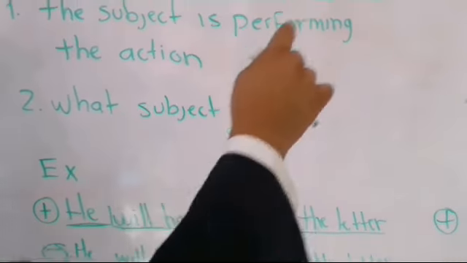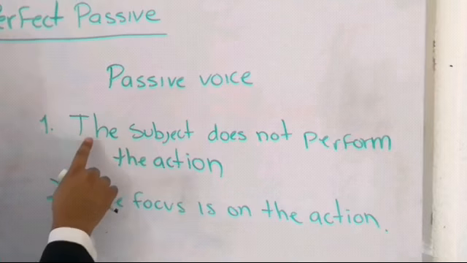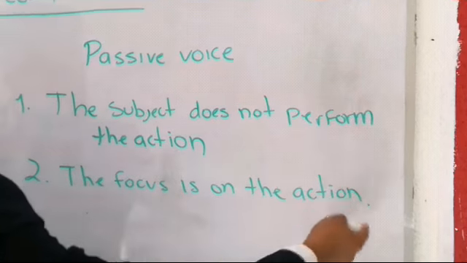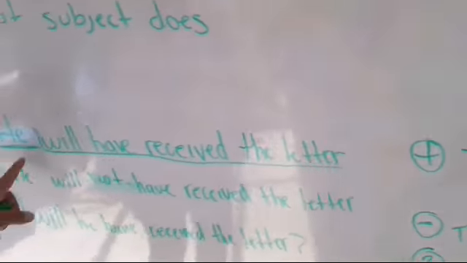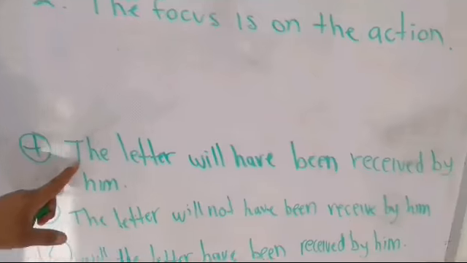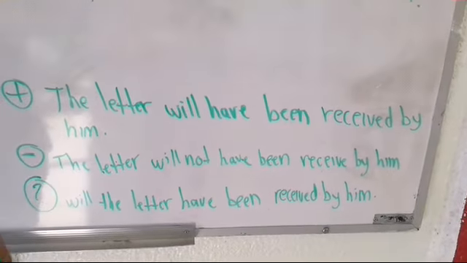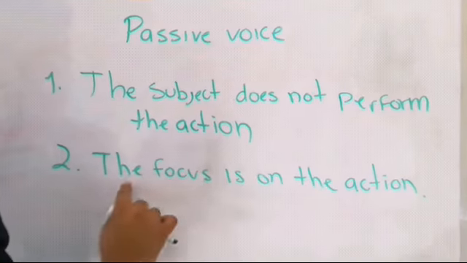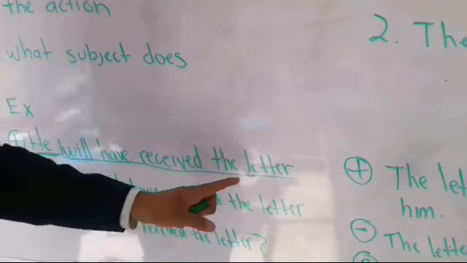Alright? Passive voice. In this case, in the passive voice the subject does not perform the action. The focus is on the action. Let's check it out. Do you remember this one? He will have received the letter. On the passive voice: the letter will have been received by him. Very important that it says the subject does not perform the action. The focus is on the action. What is the action here? Will have received the letter.